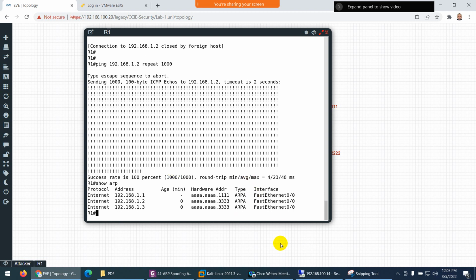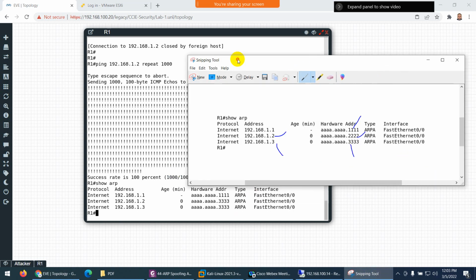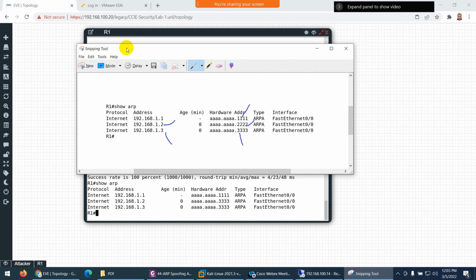You will see the difference. Let me put this one and see why this happened. You know, the R1 IP is 111, but you see here for R2, what is the MAC address? 222. But here, what is it? Here they return 3. In front of R2, they return the MAC address of Kali Linux.